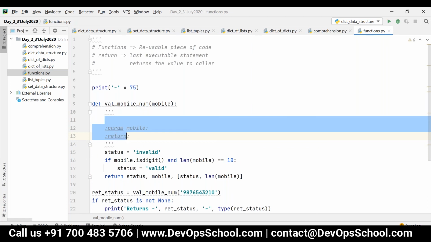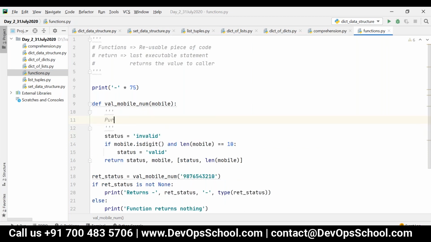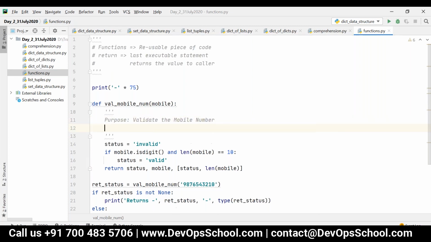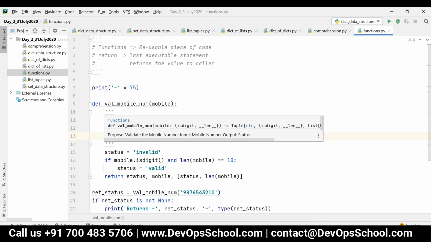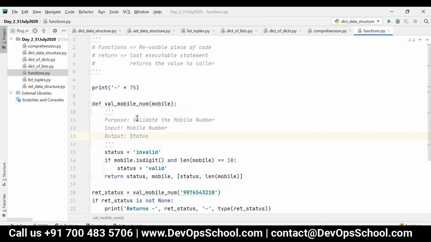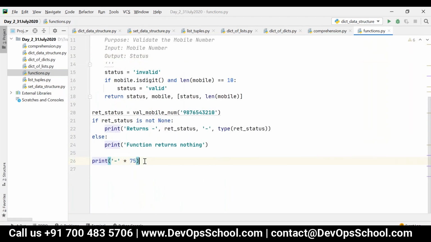Here I can say purpose: validate the mobile number, input: mobile number, and then output: status. Clear? So before the first executable statement within the function, you have to provide it in single quotes, double quotes, three single quotes or three double quotes. No problem at all. So if I want to access it, what can I do? I can just access it here.